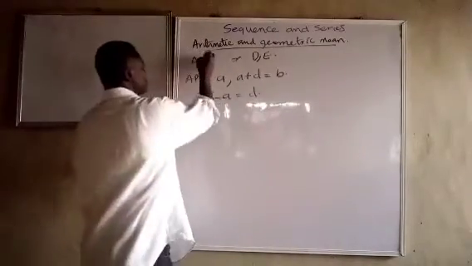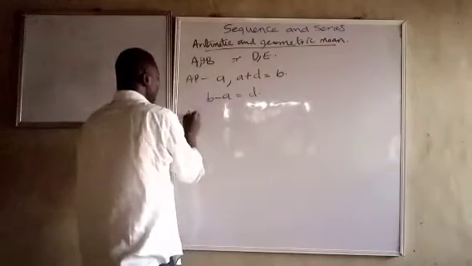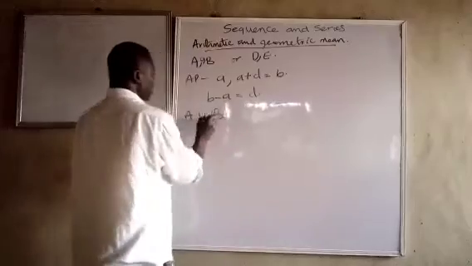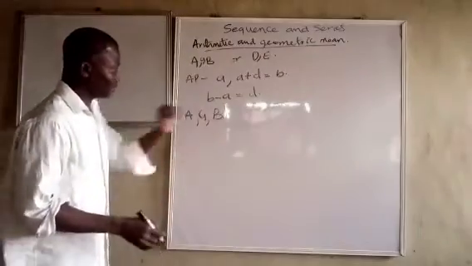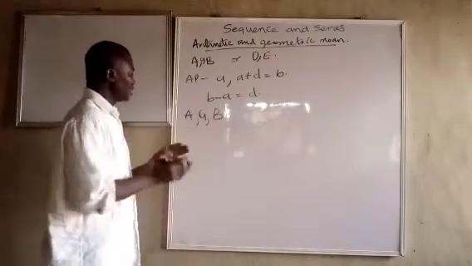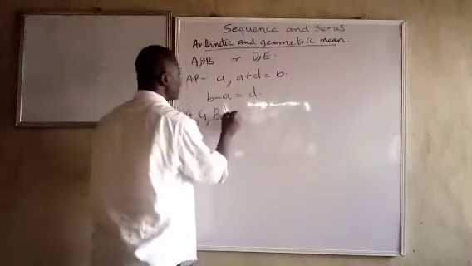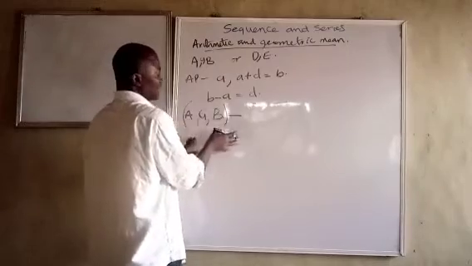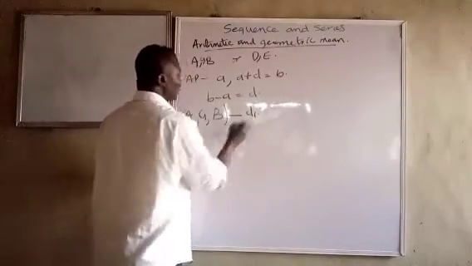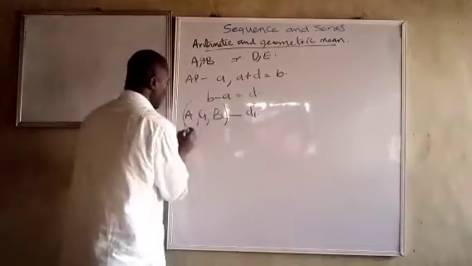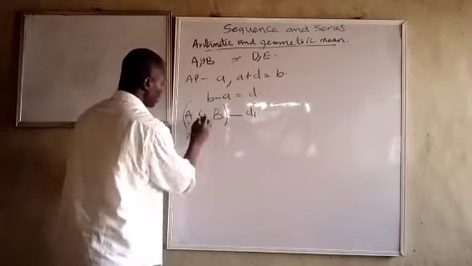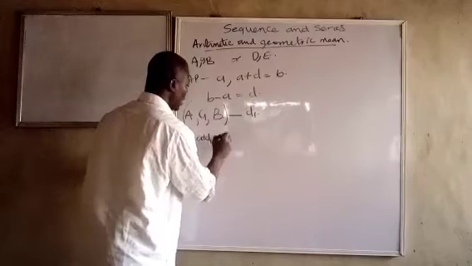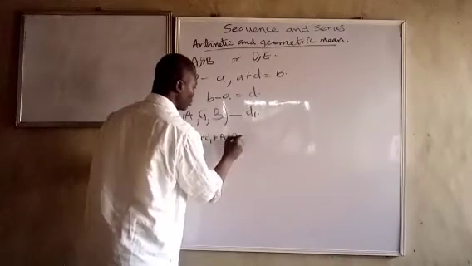So, let us insert, let's say, G here. So it's going to be A, G, B. Please follow. It is now going to be A, G, B. So, what does that mean? This set has a different common difference. The common difference this time will be different. Let's call it D1. So, A will still remain A, G is A plus D1, and B will be equal to A plus 2D1.